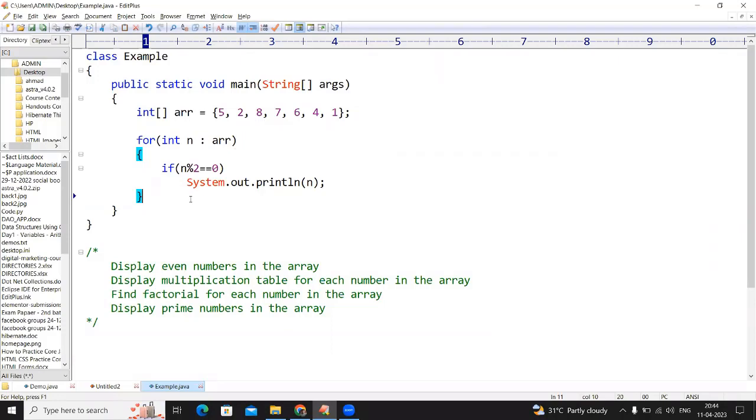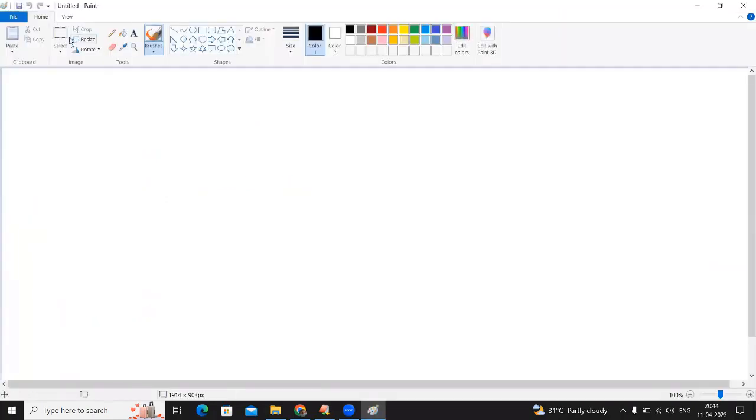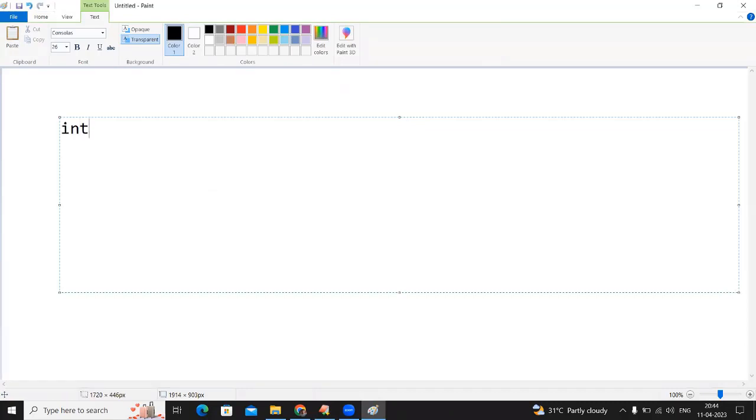if they ask to count the even numbers, then how to write the code? Here, I'm taking this array, just any numbers, 5, 3, any numbers we are taking. Okay.